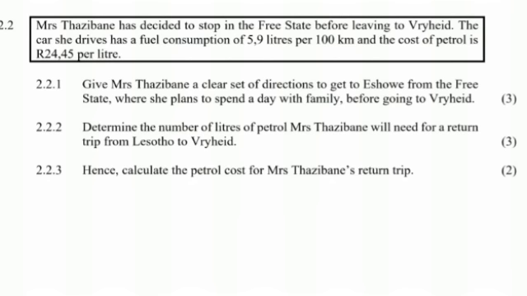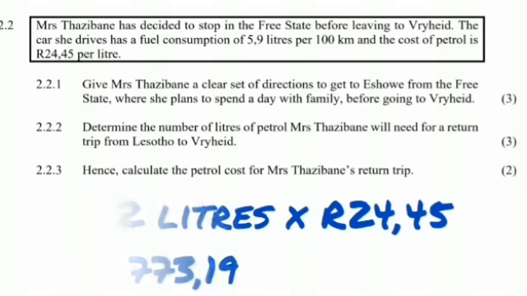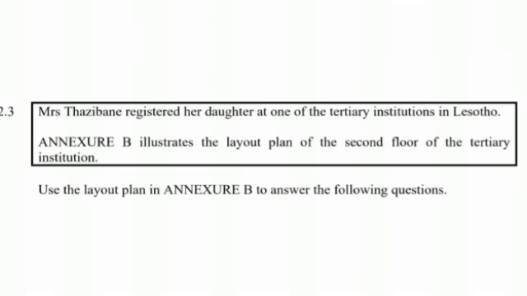Tazibani's return trip. We have already determined that the liters we need is 72.52 liters, and then the cost of petrol is 24 rands and 45 cents per liter. So we multiply those two numbers by each other and it gives us 1,773 and 19 cents.